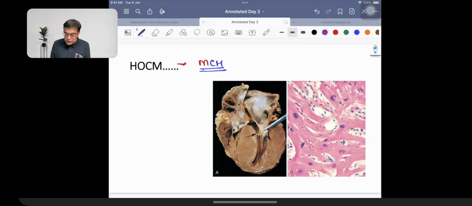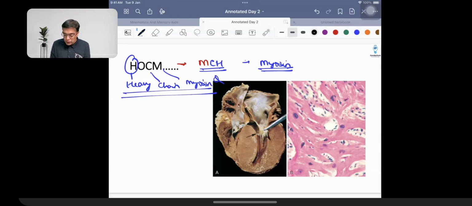What you can remember over here is the patients are going to be having a trouble. The trouble in these patients is going to be seen in the myosin chain. Heavy chain. HOCM, heavy chain of myosin, is what is going to be affected in the patients. As a result of which the patients are going to be having a dynamic obstruction.